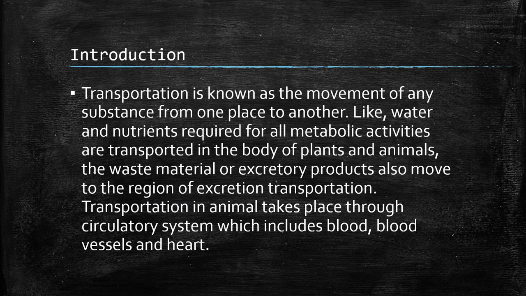Introduction. Transportation is known as the movement of any substance from one place to another. Like water and nutrients required for all metabolic activities are transported in the body of plants and animals. The waste materials or excretory products also move to the region of excretion through transportation. Transportation in animals takes place through the circulatory system, which includes blood, blood vessels, and heart.